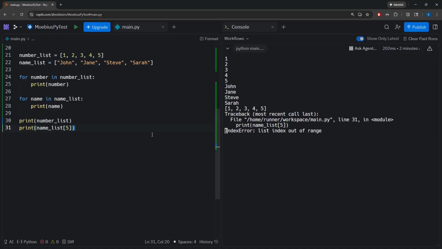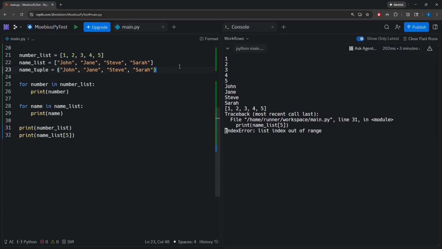Now that we have discussed what a list is and how a list acts, let's talk about tuples. So tuples are another data structure that is extremely similar to lists. The only difference is that a tuple is what we call an immutable data structure.